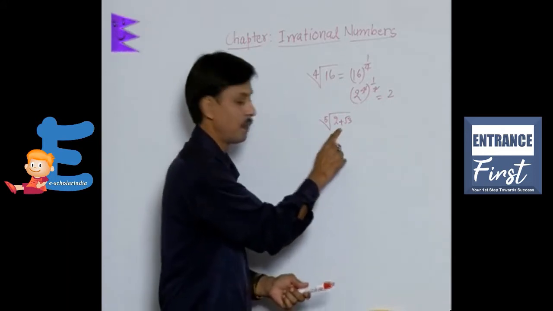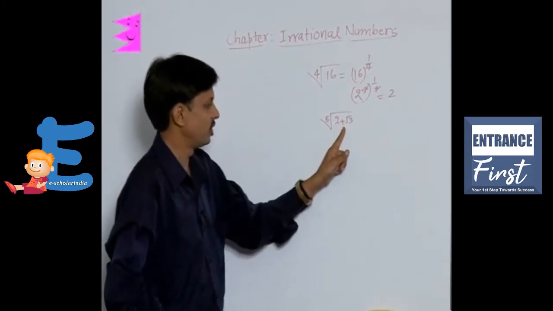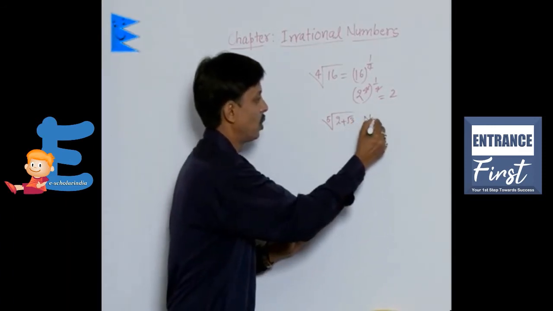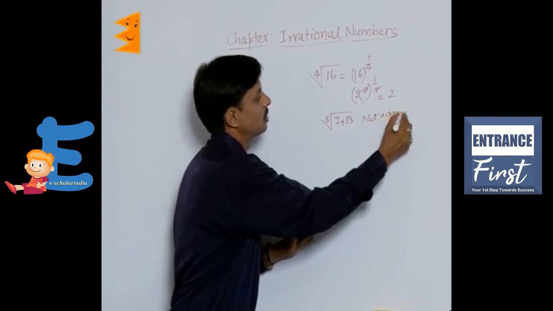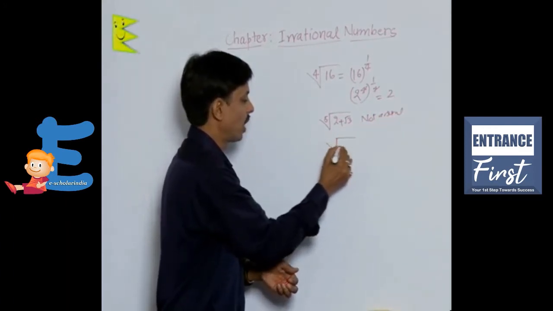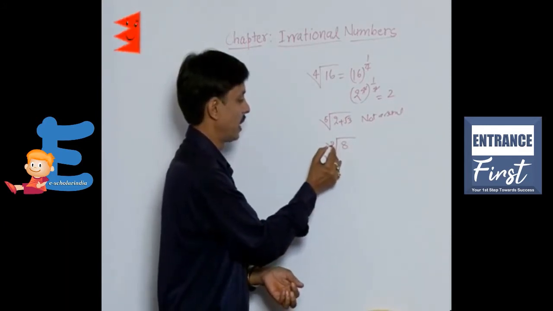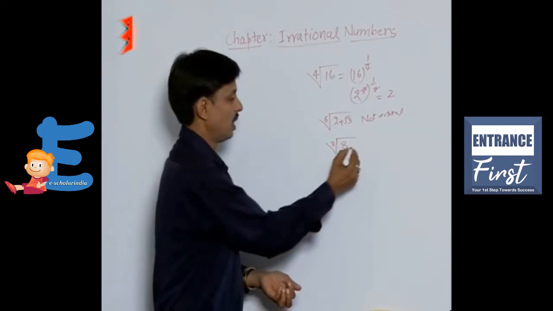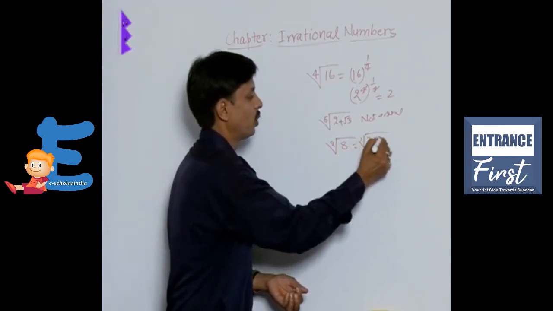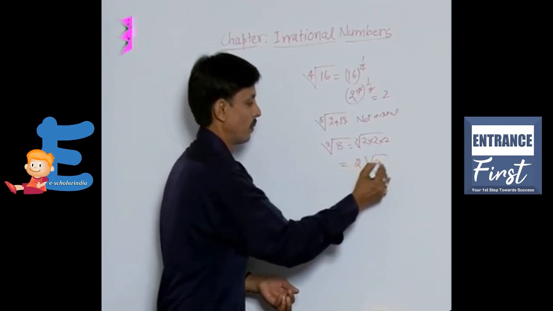So it fails at the first step, as its radicand is not rational, it is irrational. So this is also not a surd. If I say square root of 8, I can write it as square root of 2 into 2 into 2, and its value is 2 root 2.